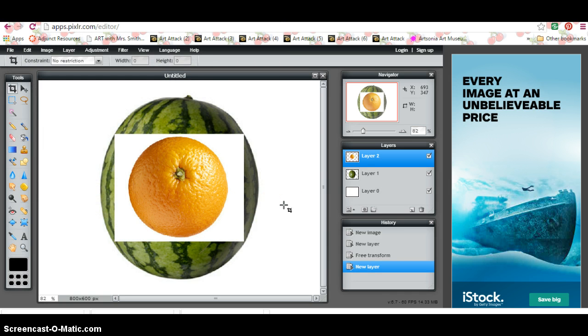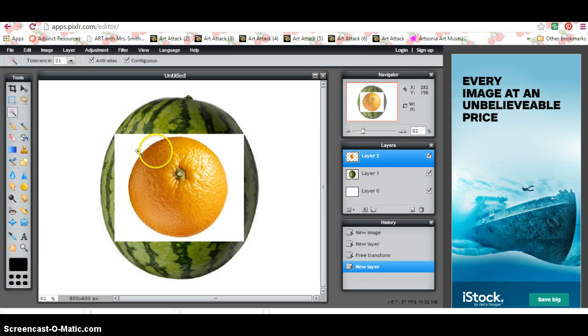You can see already where this is great, because students are having to repeat the same process over and over again. Now students are going to say, well, how do I get rid of this white? And they're going to want to use the eraser tool. The eraser tool is awesome for little tiny areas, right? But this is a big chunk of white. So we're going to click right here on this tool, and if you hover there for a second, it tells you it's the magic wand tool. You're going to click on it.